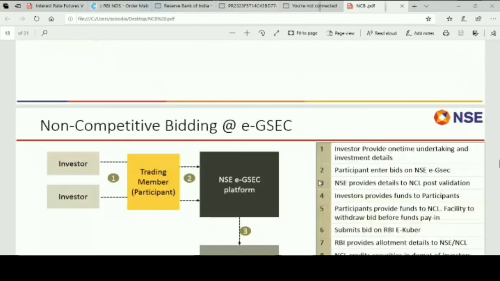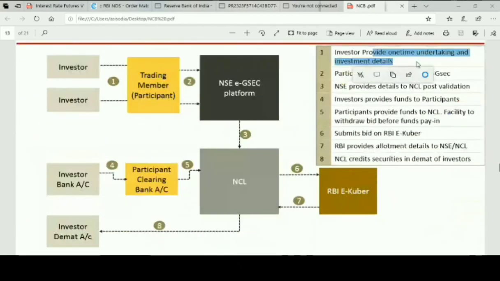Investor will provide online one-time undertaking and investment details. Participant enters bid on NSE GSEC platform. So how it will happen is NSE has a GSEC platform or EIPO platform also we have. Enter your bids through your members on that platform. NSE provides details to the Clearing Corporation for validation. So these details will go to Clearing Corporation for validation. Then you will provide funds to the members.